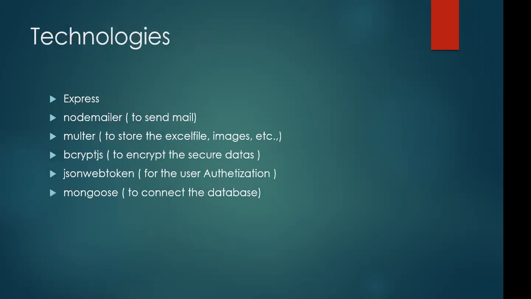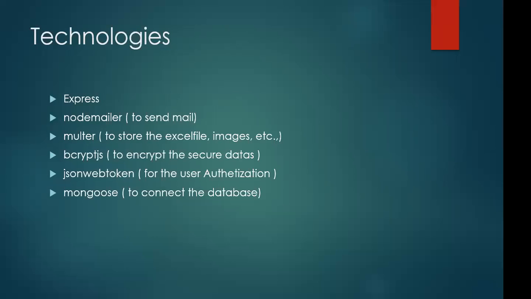Now the technologies we used: Express, and Nodemailer to send mail. We use Nodemailer to send an OTP and for forgot password. Once a nominee creates a blog, it automatically sends an intimation to all the voters regarding this blog, like on a forum, where once a post is made on the website, all the users, like batch students, always get the intimation regarding that post. Likewise, whenever a nominee creates a post, it automatically notifies the voters.